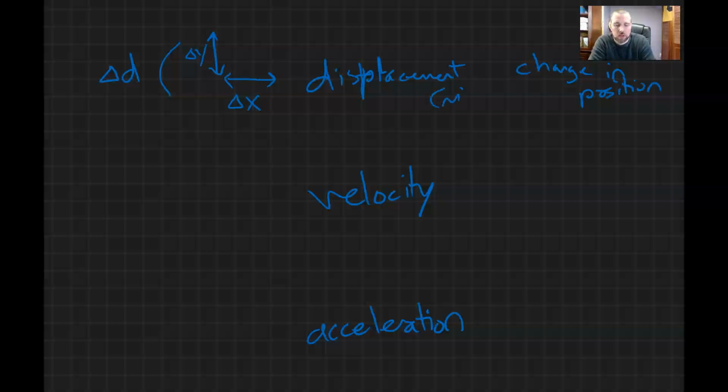Typically in meters, but it could also be feet or miles or some distance measurement. Okay. So usually delta D could be delta Y if it's vertical, delta X if it's horizontal. And that delta, by the way, is the whole change in thing, whatever comes after it. Alright, so we're speaking the language.